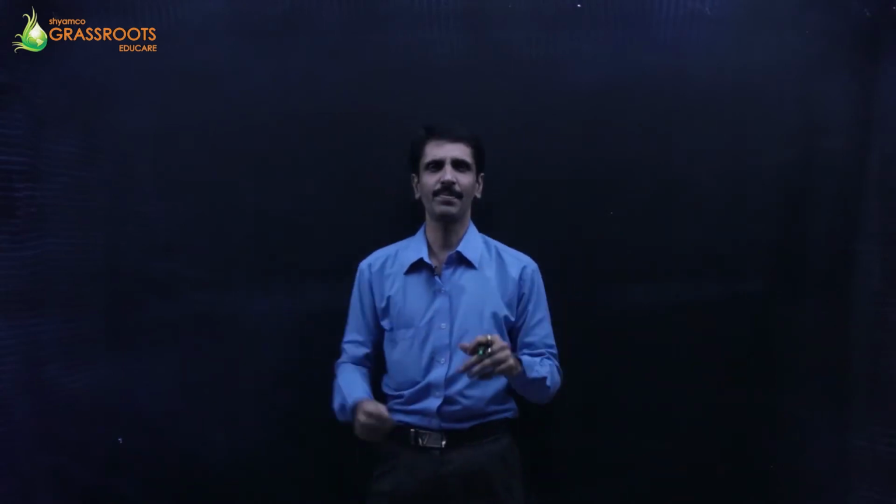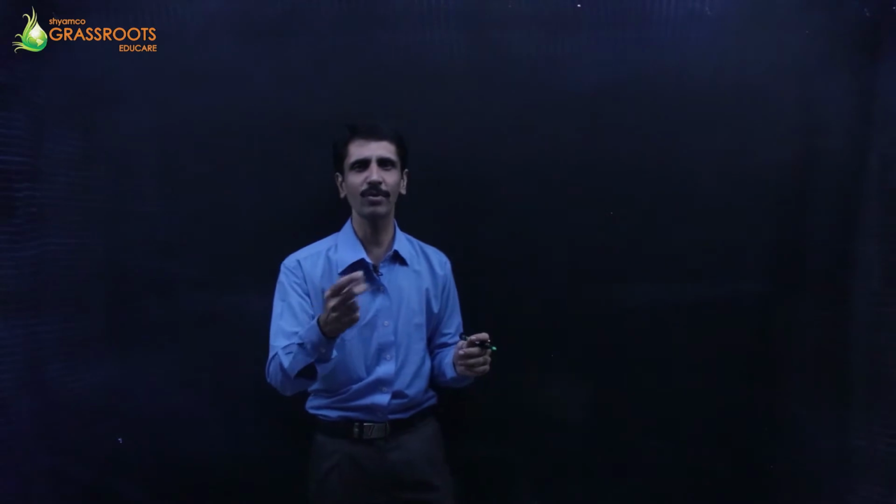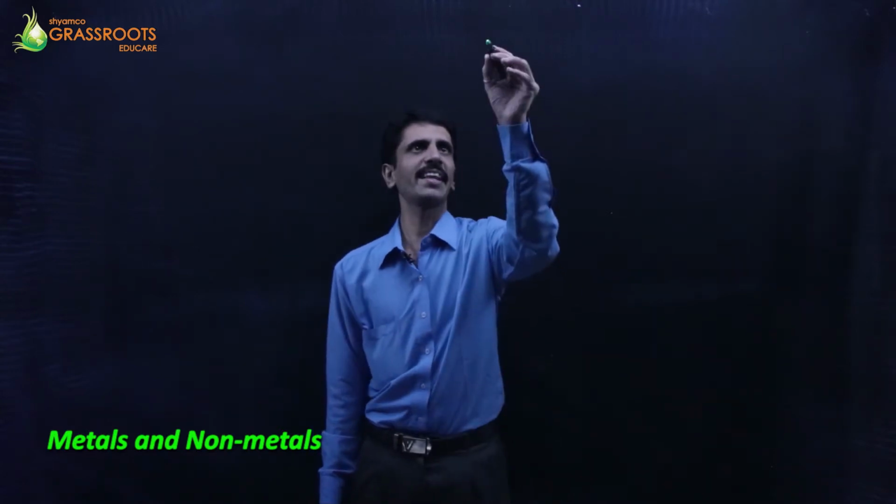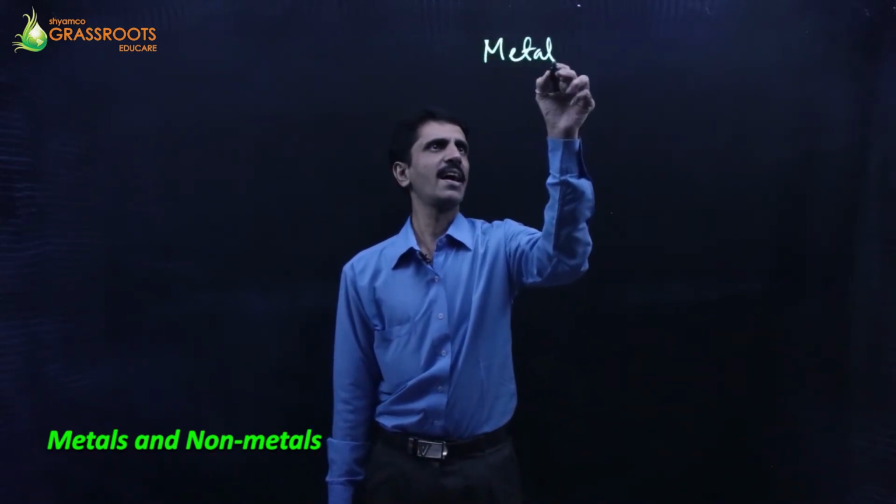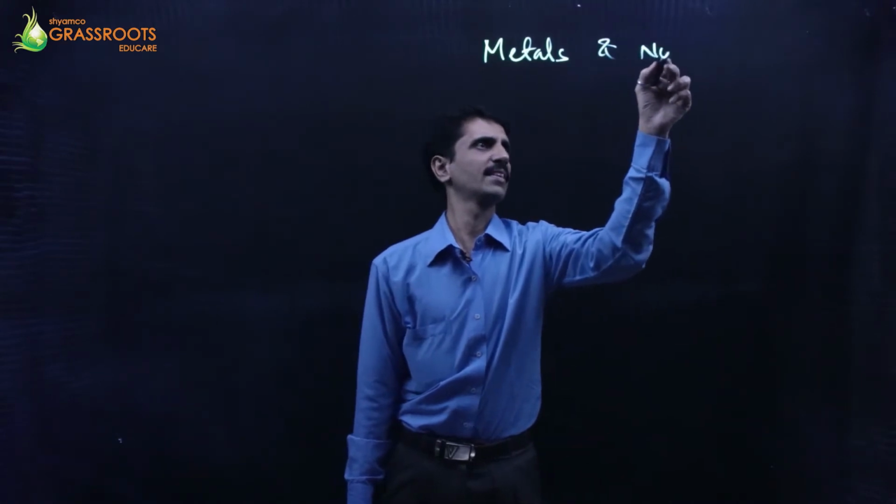Hello everyone, my dear friends. Now we are going to start with one of the most important chapters. It's a chapter which goes inside the periodic table. Now what does it mean? When I talk about what type of elements are present in the periodic table, the answer is metals and non-metals. And this is the name of the chapter that we are going to start off with: metals and non-metals.